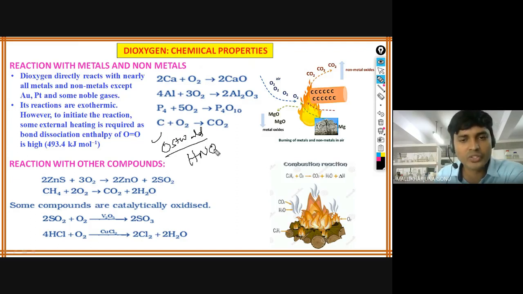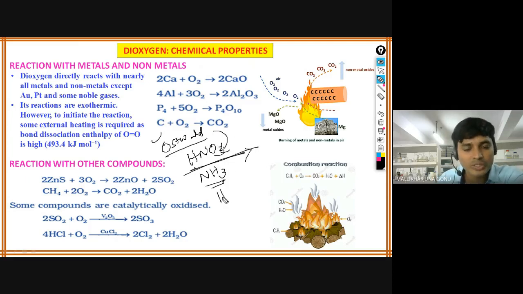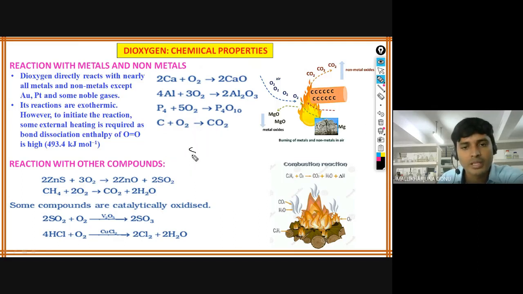Okay, all of you should watch the videos here, and all of you should complete the classworks and homeworks on time. Then only these things can be remembered. I said Haber's process is used for NH3 preparation. Ostwald process is used for nitric acid, and what else? Contact process is used for H2SO4. So what are those steps? Sulfur, when it reacts with oxygen, sulfur dioxide is formed.